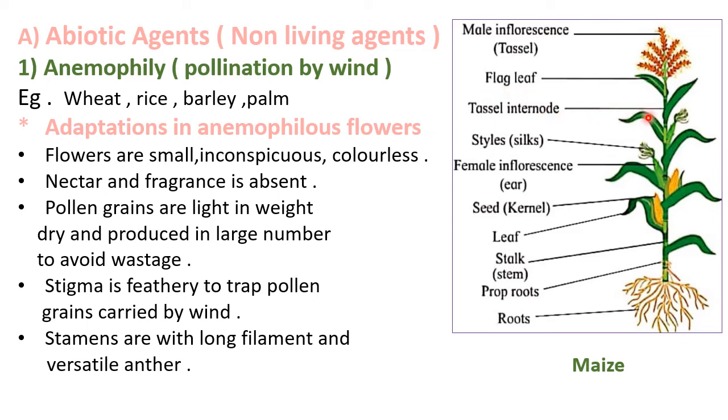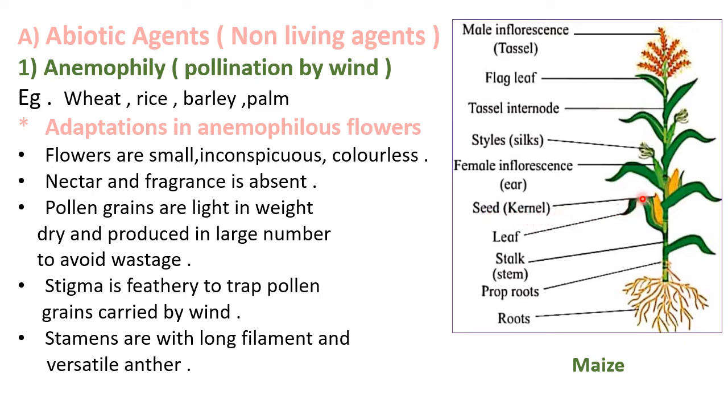Female inflorescence is on the lower side of the plant and it is also called as ear. It shows the development of only gynoecium. Gynoecium has styles called as silks. After pollination, pollen grains get easily attached to the surface of the stigma. Below the female inflorescence, we see seeds in maize. The seeds are also called kernel.